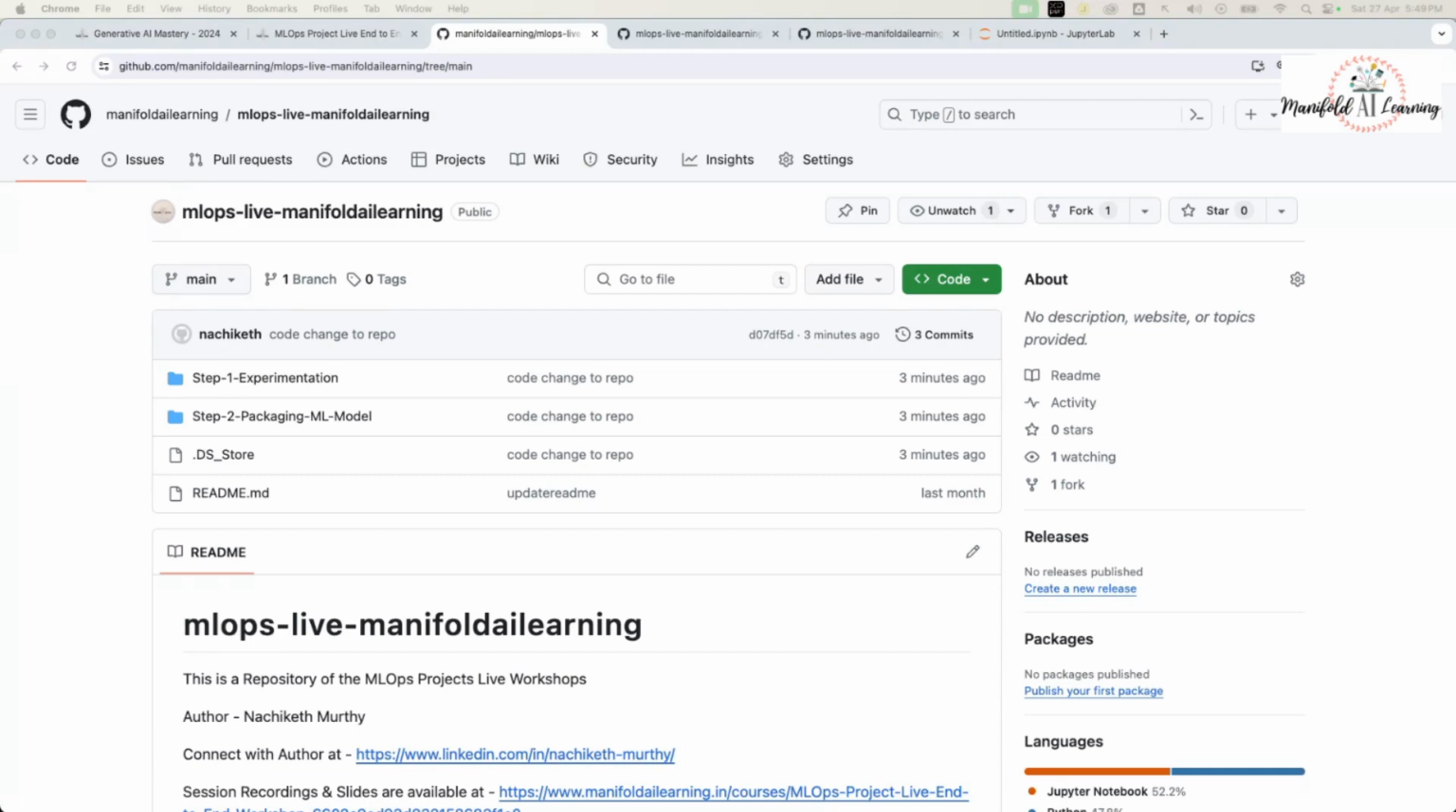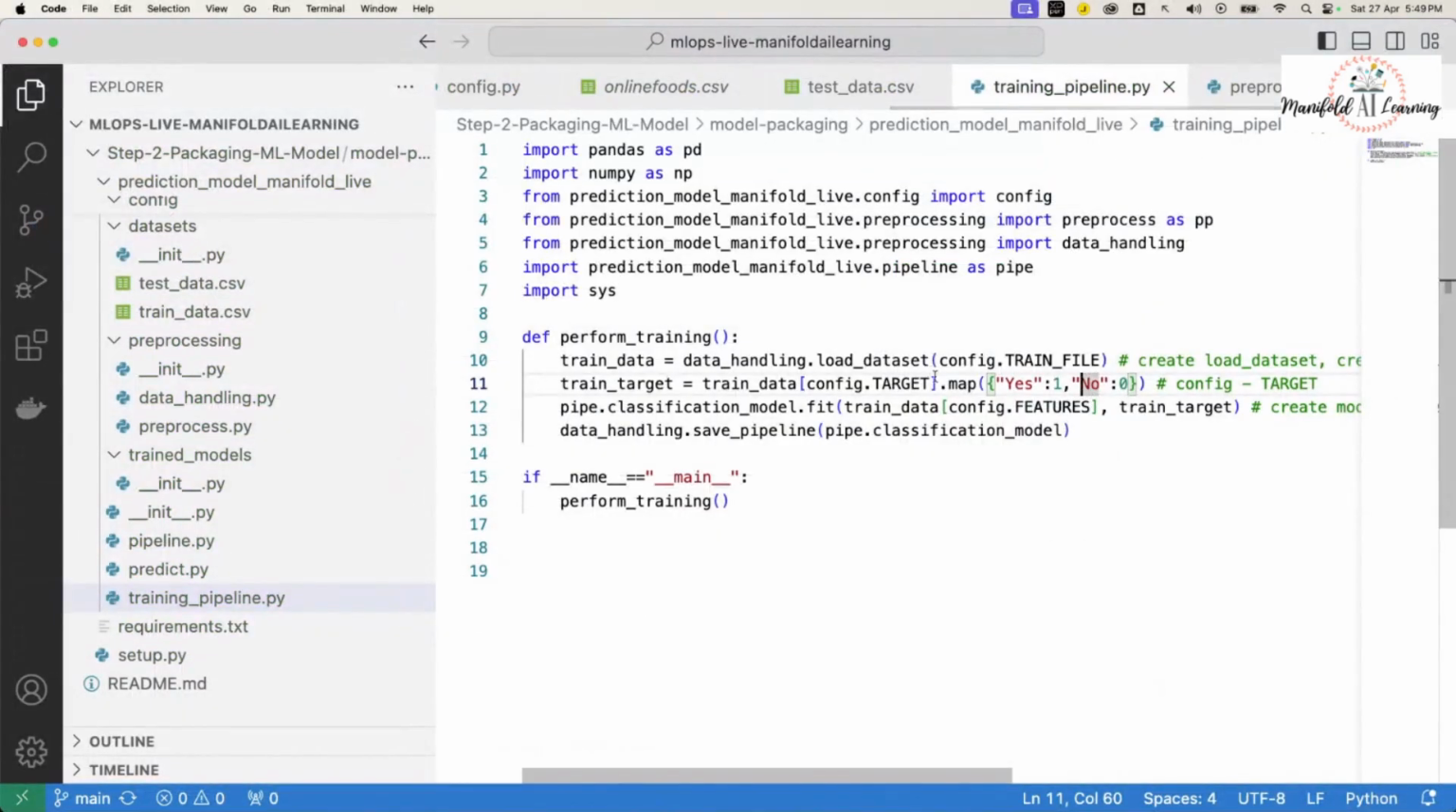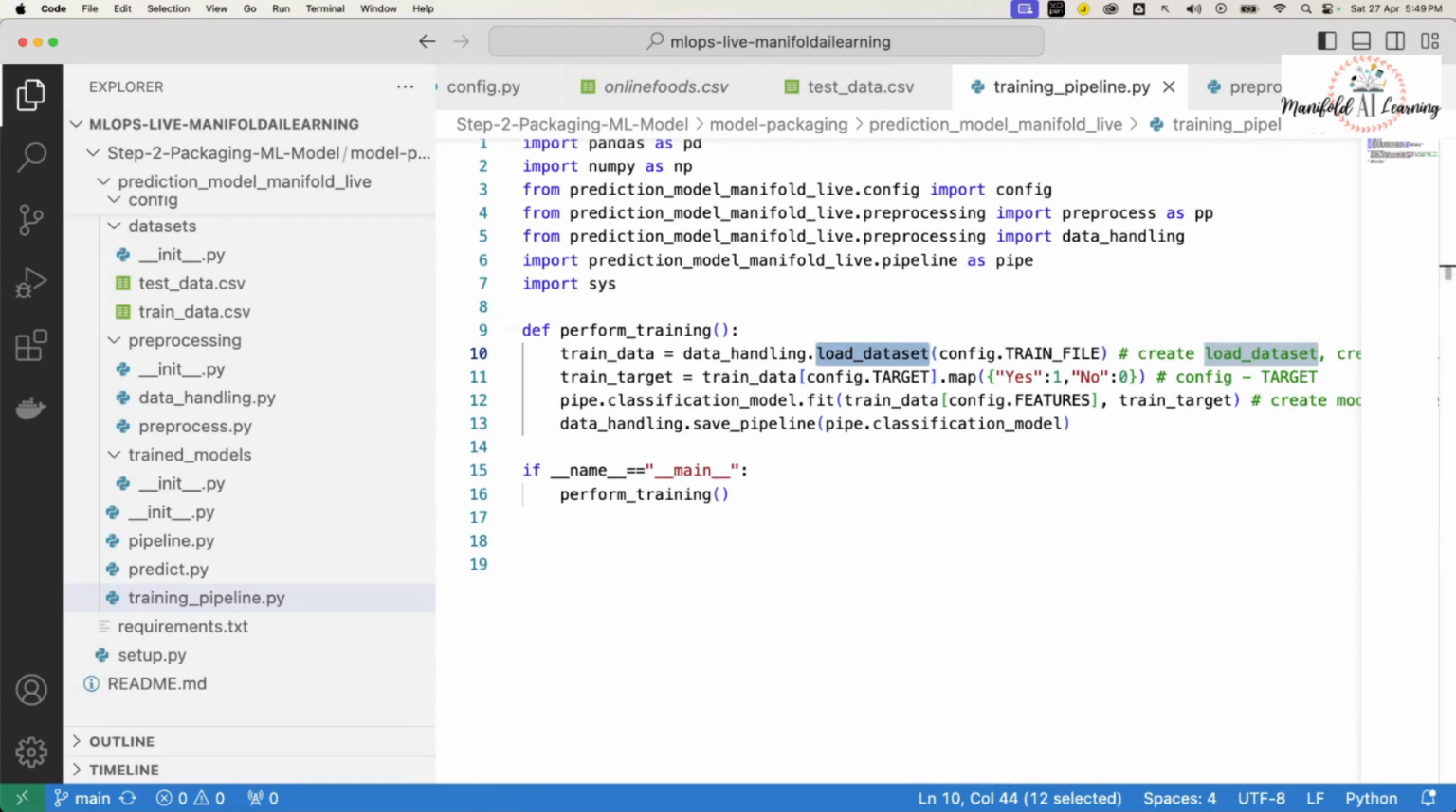So let's proceed ahead. Let's continue with our coding. Let's come back to our code and review. What we have done is we have taken care of this configuration file. We still have a long way to go, and we'll still have to mention a few more things as well. But for now, we are done with the configuration. Now let's implement the data handling, which has the methods load dataset and save pipeline.